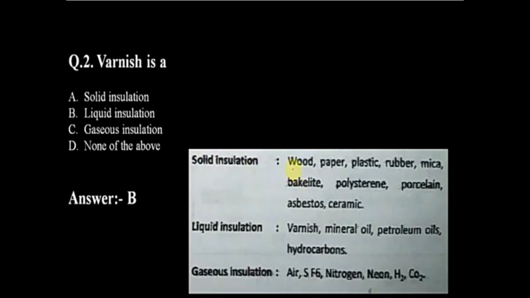Liquid insulations are varnish, mineral oil, petroleum oils, hydrocarbons. Gaseous insulations are air, SF6, nitrogen, neon, H2O, CO2. So varnish is a liquid insulation.